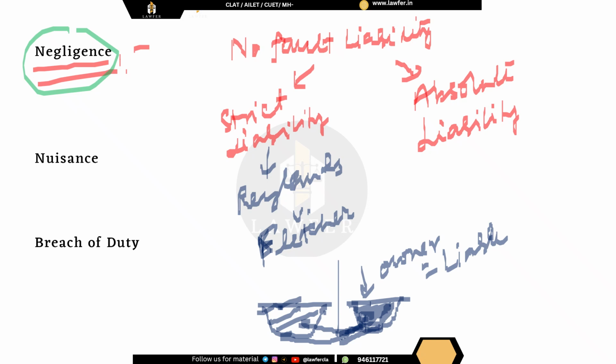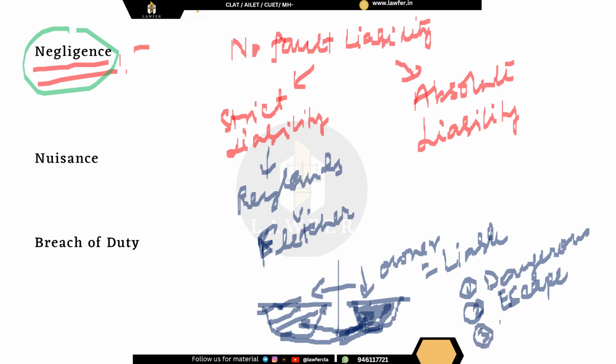Secondly, that there has been an escape. So firstly, we will say that there is a dangerous thing. Secondly, there is escape of that dangerous thing. Okay, so water had escaped to this land. And thirdly, there was non-natural use of land. Okay, so for example, he was building a reservoir over here. This was not a natural use. It was a non-natural use of land. So as a result, the owner of this land will be strictly liable. This is strict liability. Okay.